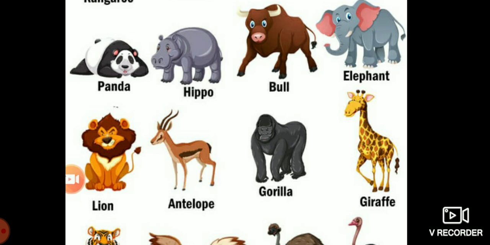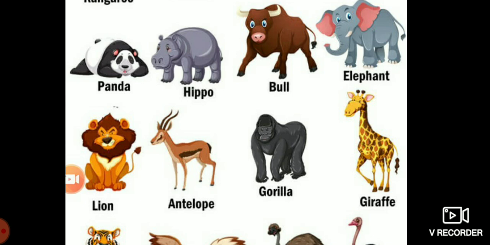You may imagine, it can clean its ears with its tongue also, because the length is 45 centimeters. Children, what is the length of the tongue? 45 centimeters. Then it can clean its ears with its tongue.